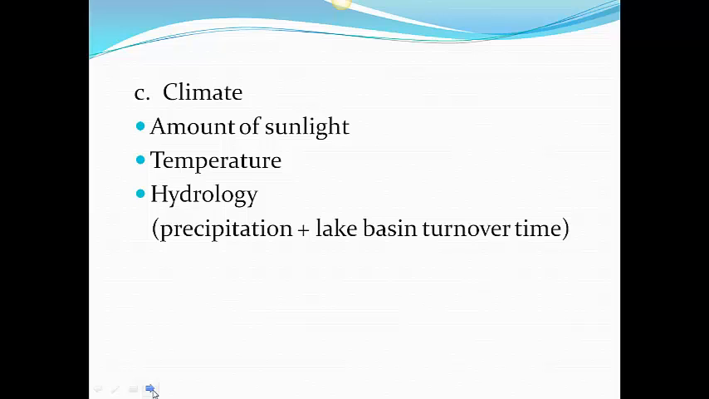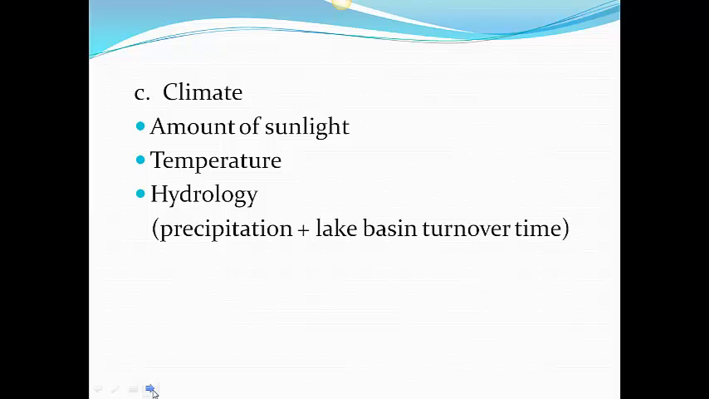And the last big area that affects the amount of nutrients in a lake is the climate. And of course, climate can be controlled by the amount of sunlight, can be controlled by the temperature, and also the hydrology, which in our case is the precipitation falling into that lake, as well as something called the turnover time for the lake basin, which we'll talk more about in just a moment. But first, let's look at those other ones.